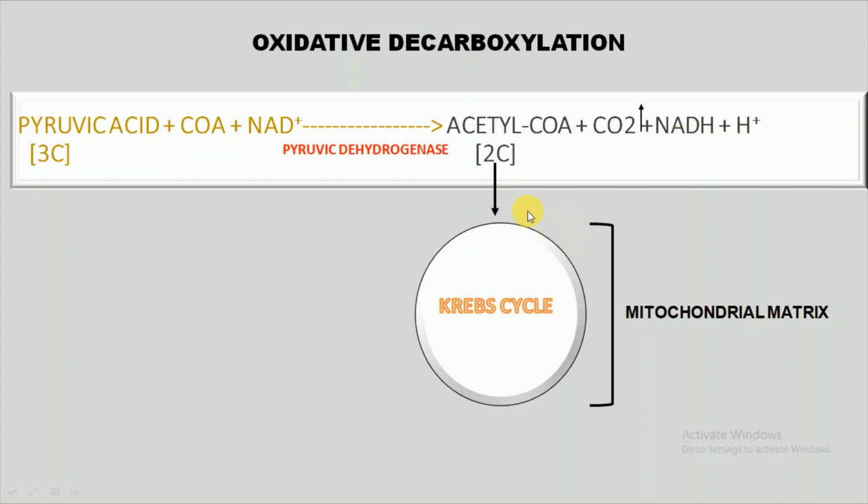Now what will happen when acetyl coenzyme A enters the Krebs cycle? The CoA will get released, and only the acetyl will enter the Krebs cycle, and the CoA will go back for reuse.